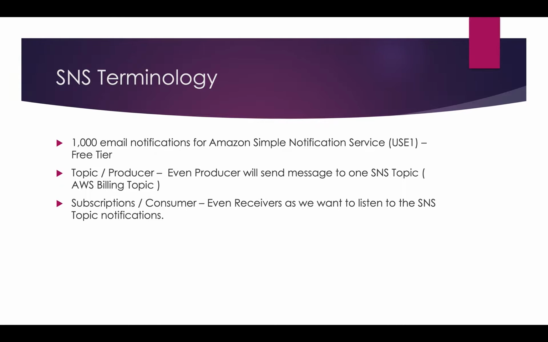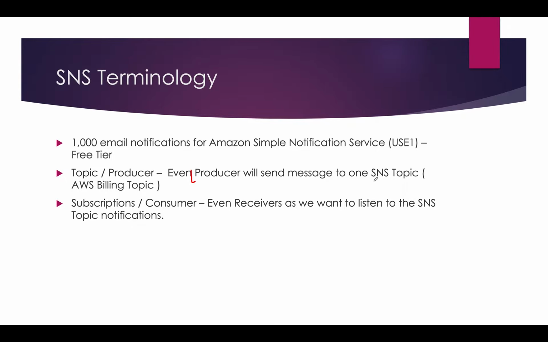So here the topic is nothing but a producer. The producer and consumer, you hear this terminology. The producer will send one message, and there will be a lot of consumers. Each consumer can take that message, they can listen. That is called the topic. The event producer will send a message to one single topic.